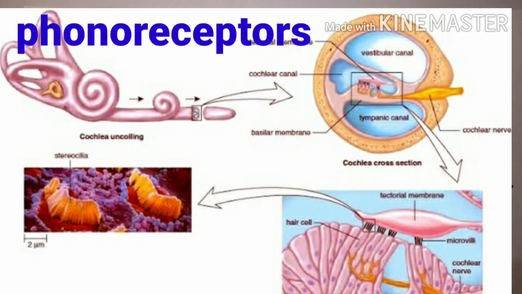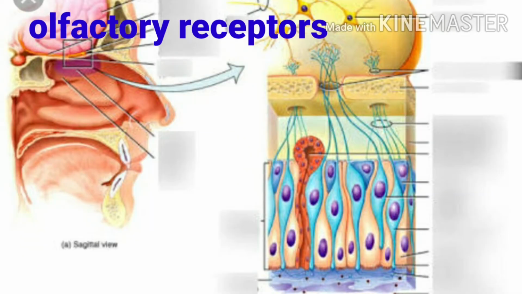The phonoreceptors are found in the innermost part of the ear, where the cochlea plays a very important role. In the cochlea we find fine hairs, and these are helpful in receiving the stimulus and sending it to the brain for interpretation. So in the ear the sound detecting cells are called phonoreceptors, and in the nose it is the olfactory receptors. These olfactory receptors are found in the upper part of the nose, in the epithelium, to detect the smell.